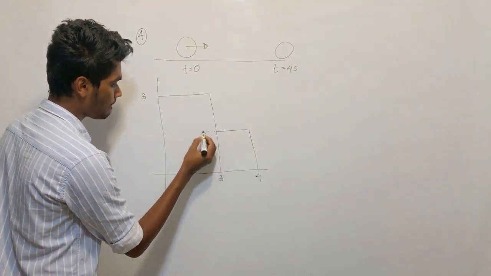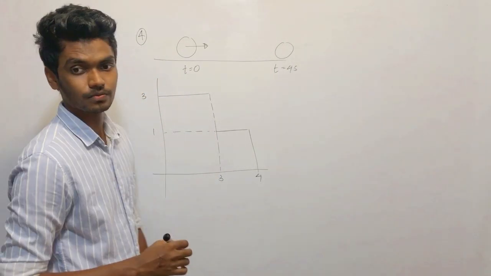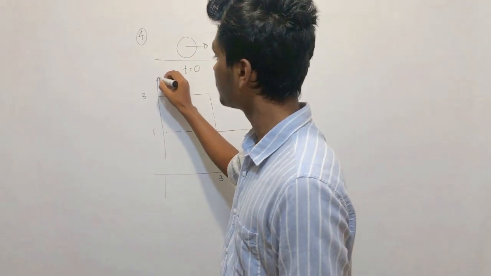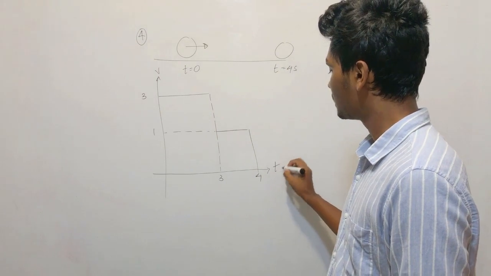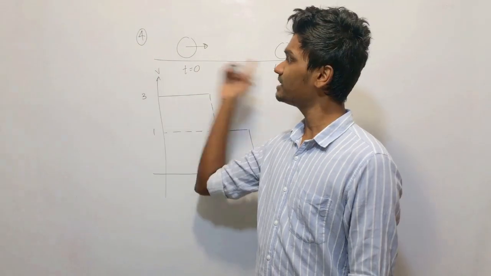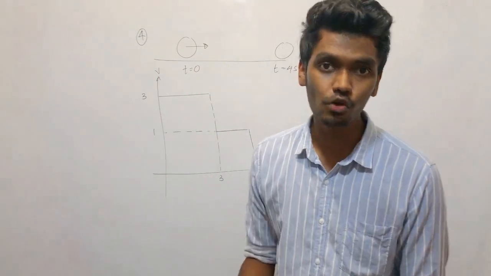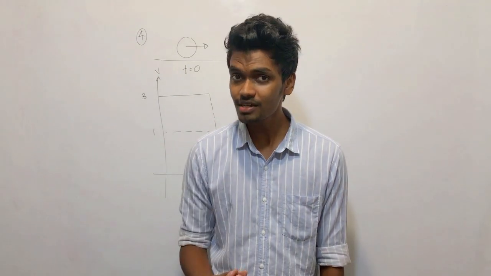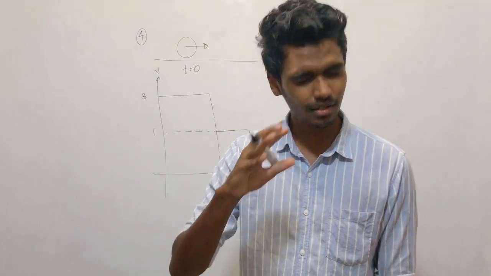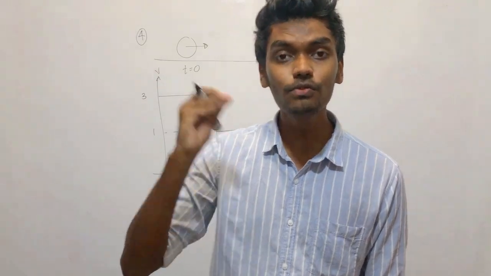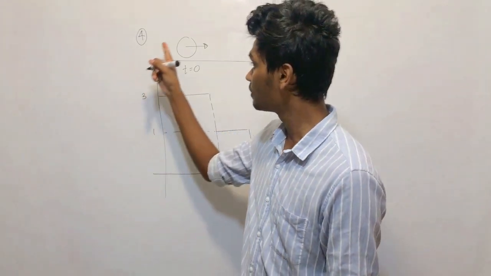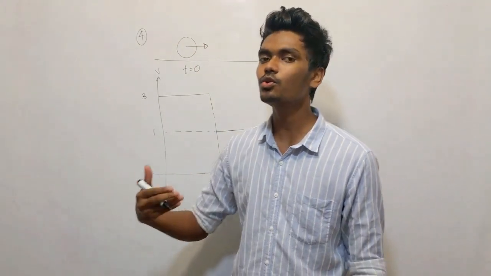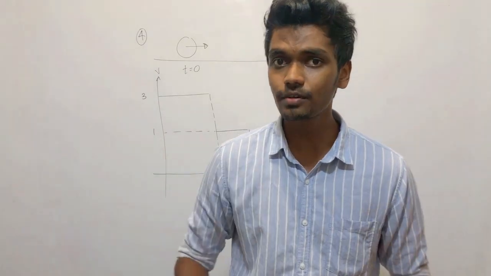And this is 1, okay? So this is a velocity time graph. What kind of a motion is this particle performing? It performs a uniform velocity motion, a constant velocity motion, right? So how do you find the average velocity of a constant velocity motion?